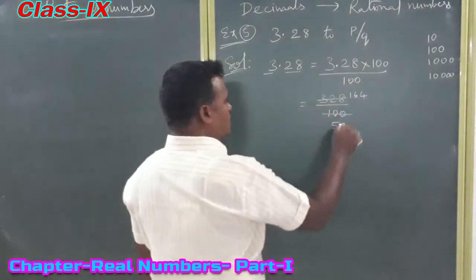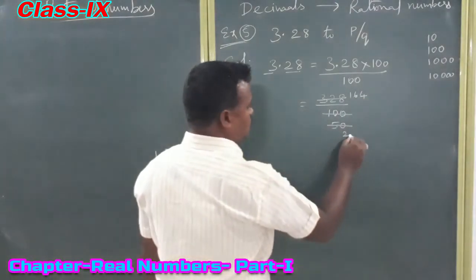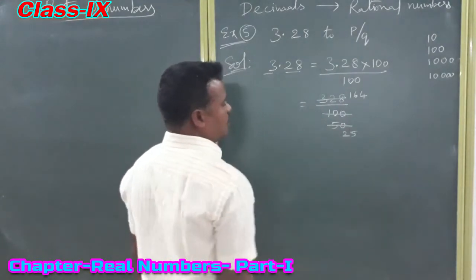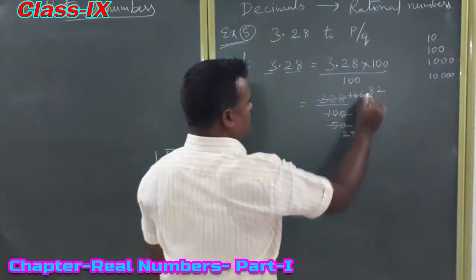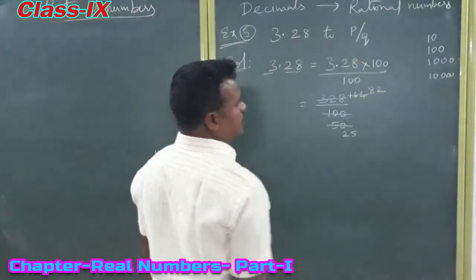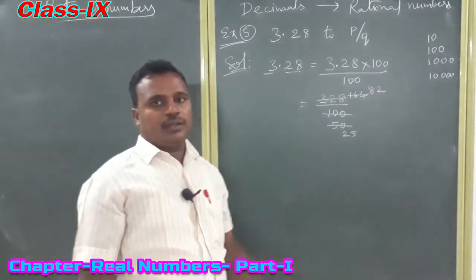Now again these two are divisible by 2. So cancel with 2: 2 twenty-fives are 50, 2 eights are 16... so we get 82 by 25.